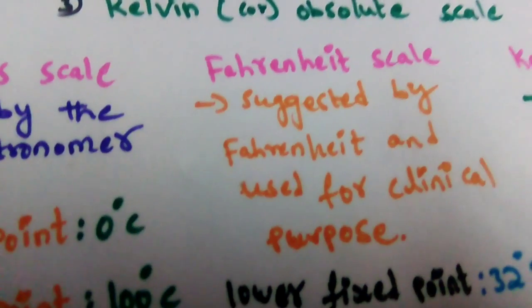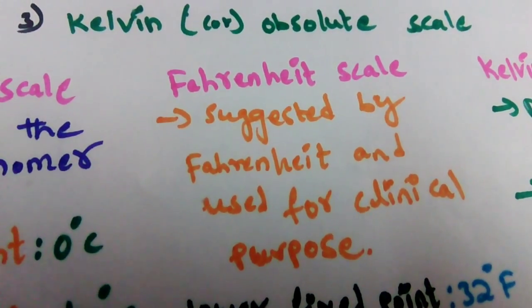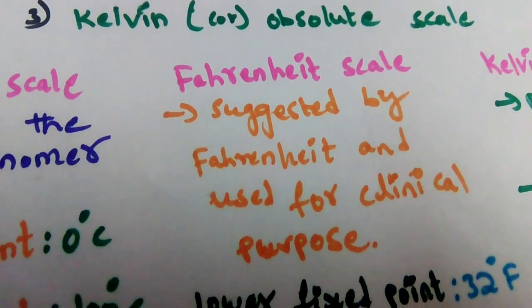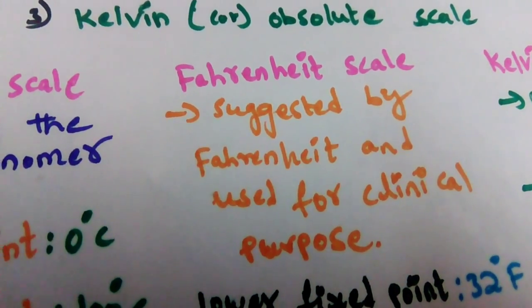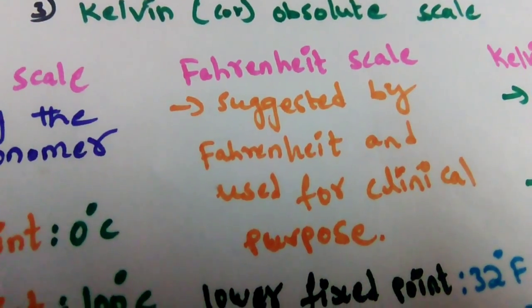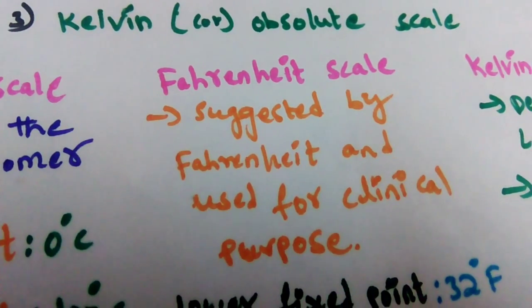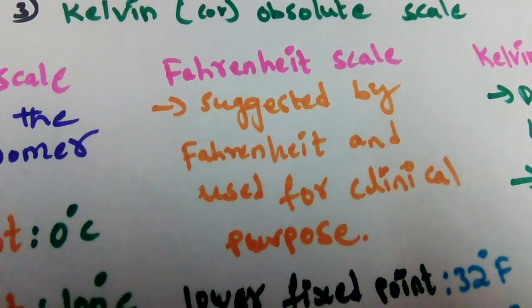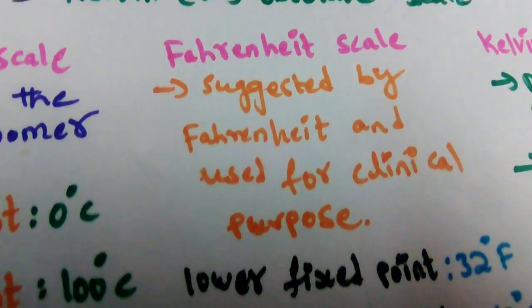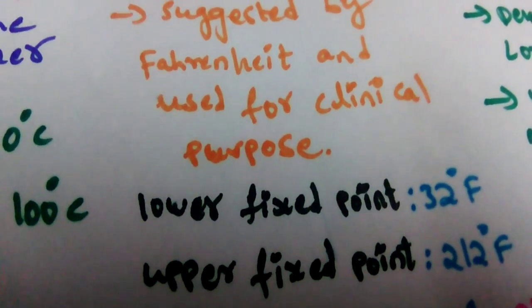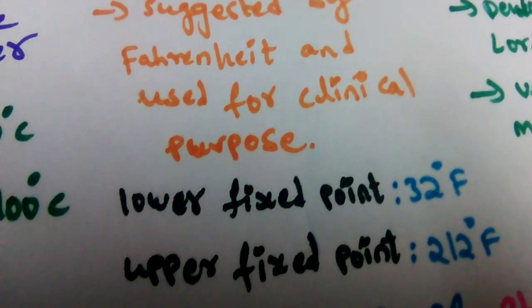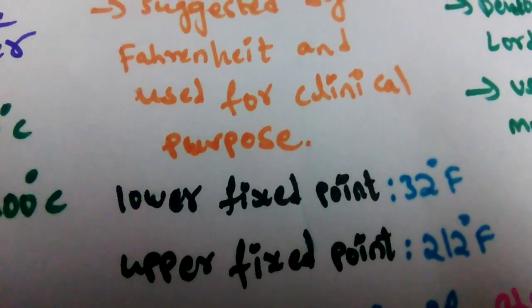The Fahrenheit scale is named after a scientist called Fahrenheit, and it is mostly used for clinical purposes, as we see in hospitals. Its lower fixed point is 32 degrees Fahrenheit and the upper boundary is 212 degrees Fahrenheit.